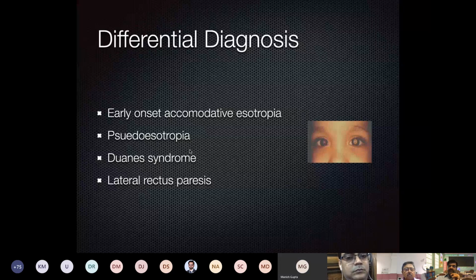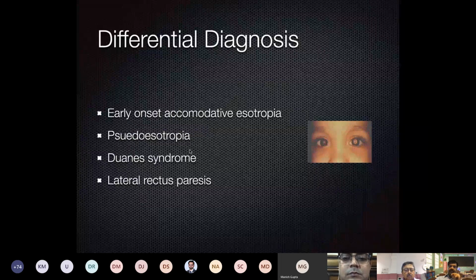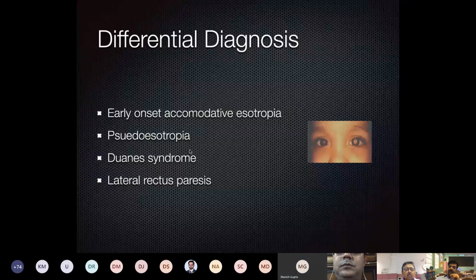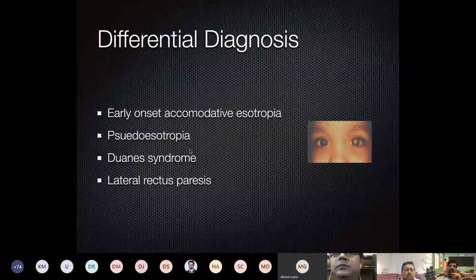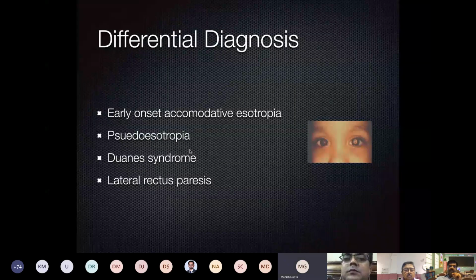So that gives an appearance of esotropia, which is not exactly squint. And how do we differentiate that from infantile esotropia? The Hirschberg test: you will get a central pupillary torchlight reflex in both the eyes. So we are sure that it is a pseudoesotropia. Third is Duane syndrome.